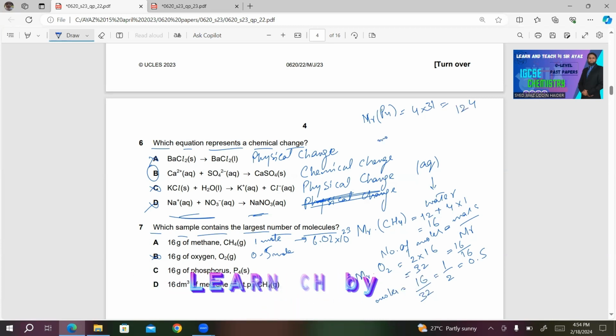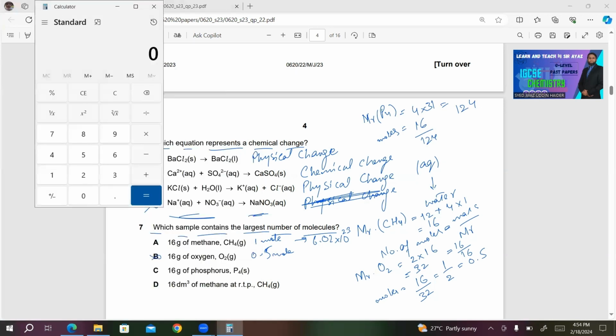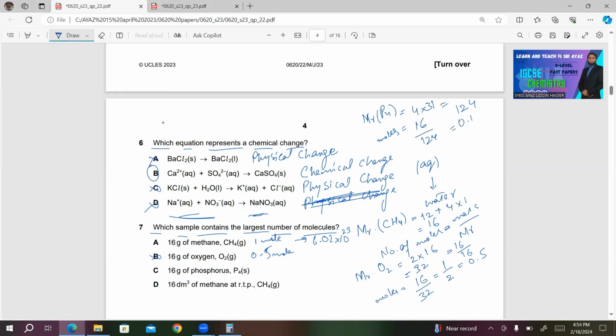So if we calculate the moles for this one, we will get 16 divided by 124, which is 0.129. So we have 0.129 moles. So obviously this again can't be the right answer.